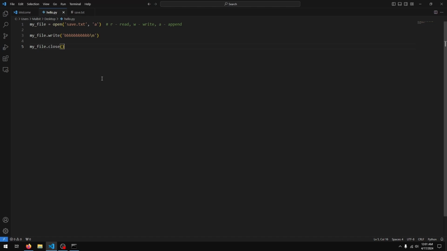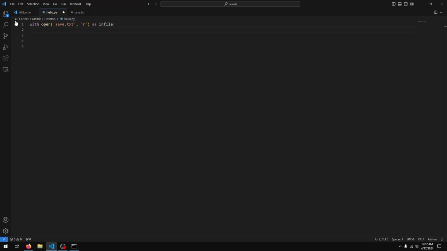In the last lesson, we saw a method of reading and writing data to and from files. We'll do the same thing in this lesson, but we'll use a slightly different and better approach to actually working with the file. What I'm going to do is just get rid of what we already have here, and I'm going to say with open our file name, so save.txt. I'm going to open it in read mode as our variable. So I'll just say in file. This can be my file as in the previous lesson, but I'm just used to using in file.